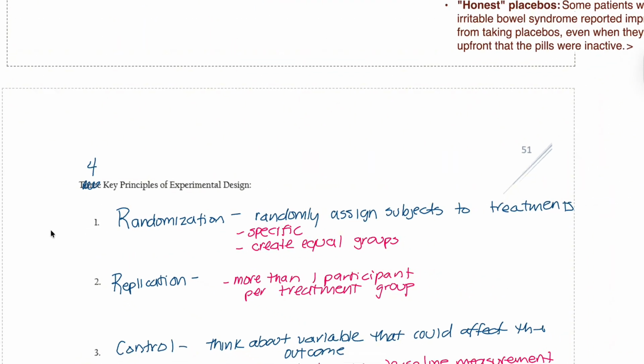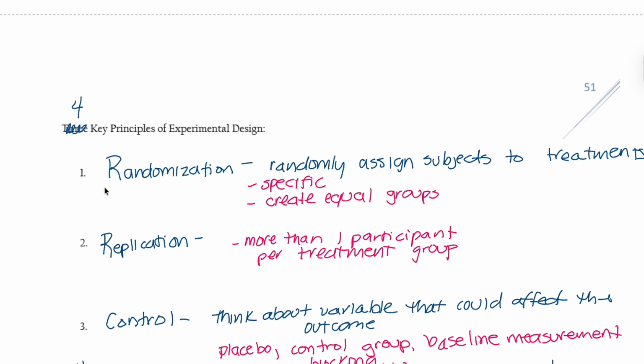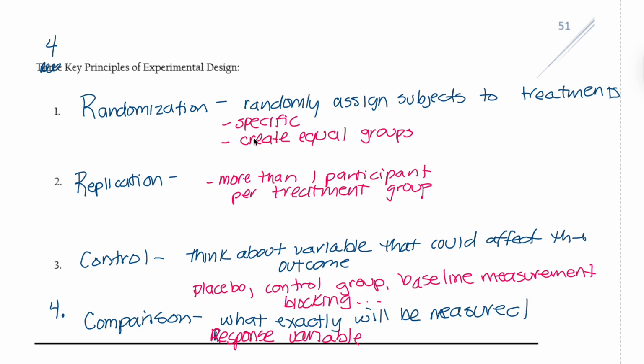Okay, so moving on to 4 key principles of experimental design. First is randomization. Randomly assign subjects to treatments and create equal groups. That's the main goal. Replication is more than one participant per treatment group.